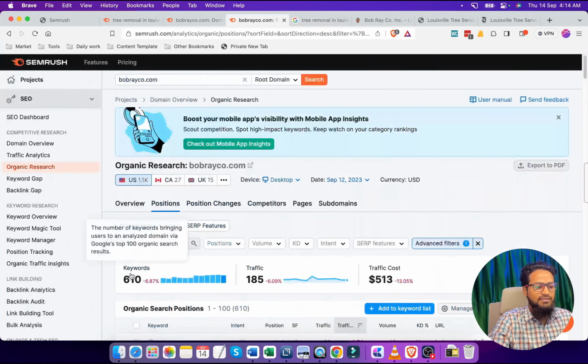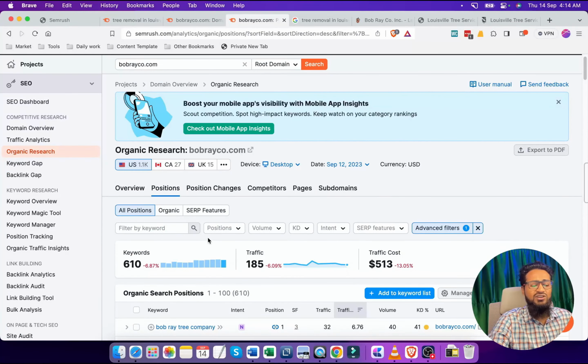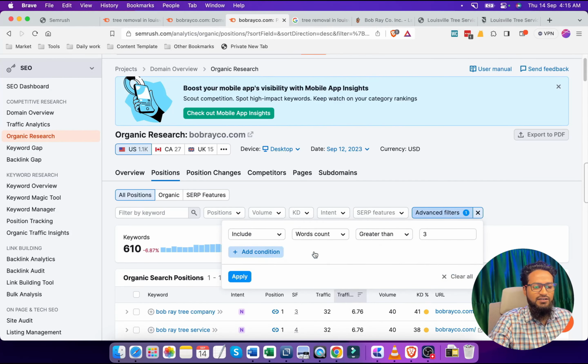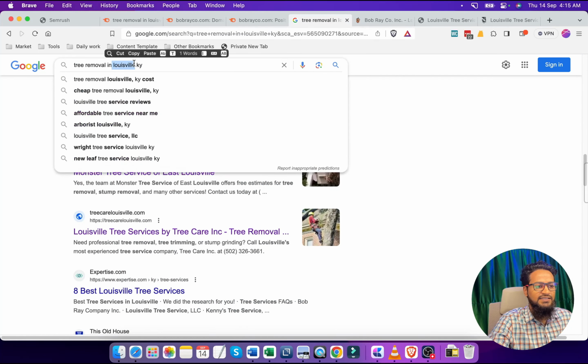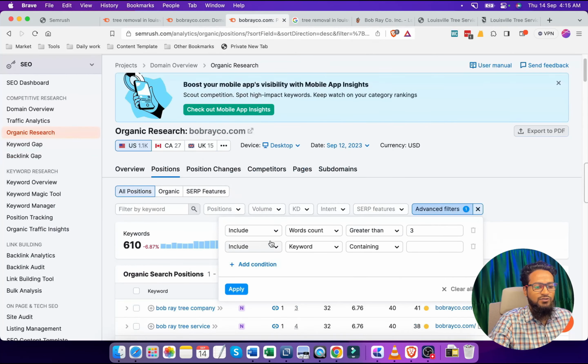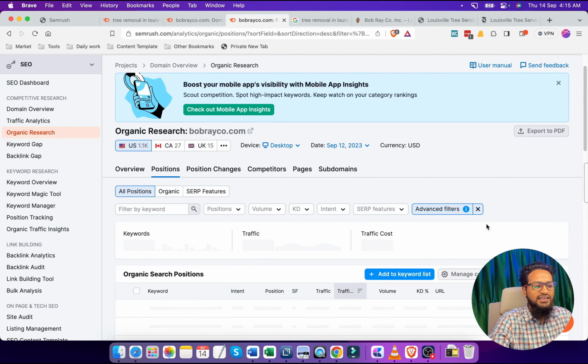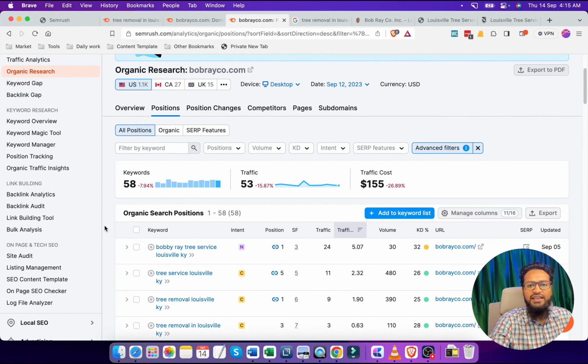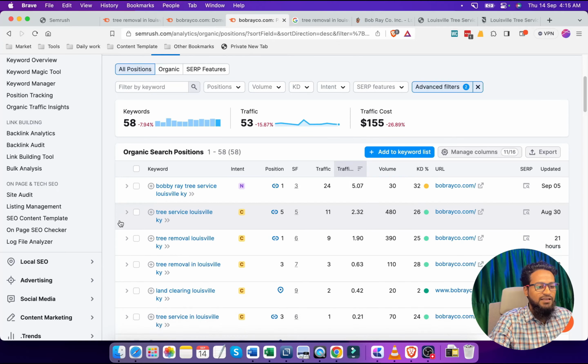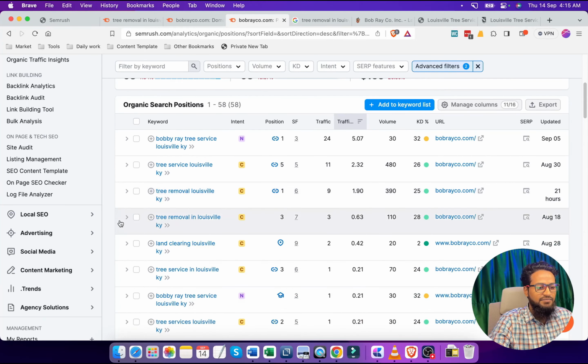As this is a huge keyword, 610 is very big, so we are going to add another filter, and this time we will use this region. I want those keywords which have the term Louisville. Let's see how many keywords we can see. There are almost 58 keywords. Let's see.